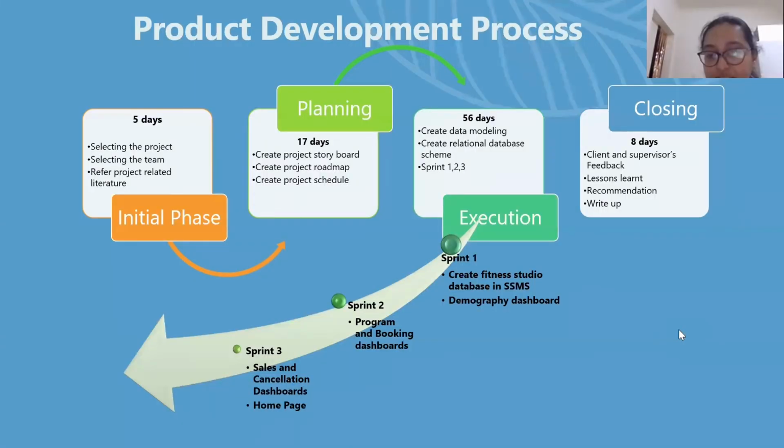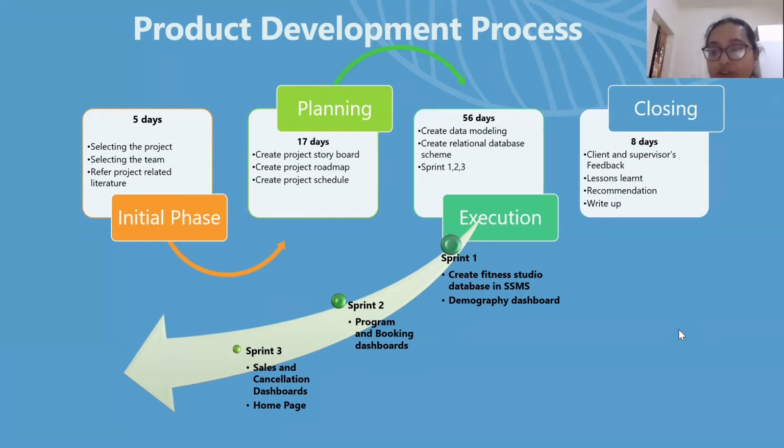So in the product development process, there were the initial phase, planning phase, execution, and closing. In the initial phase, we selected the project and team and did the literature review. In the planning stage, we did the project storyboard, roadmap, and project schedule.